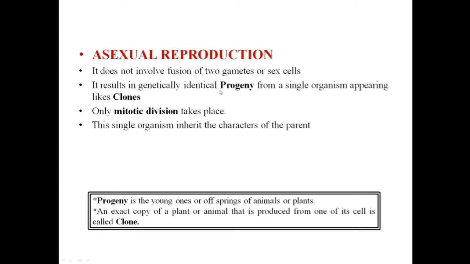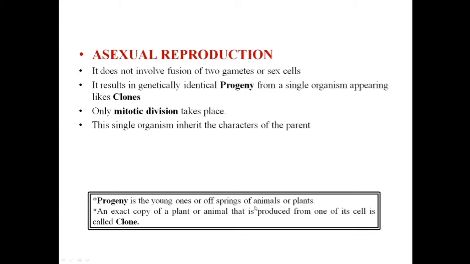Now one more thing we need to keep in mind is that if an organism is reproducing asexually, that is, only a single organism is involved, the division that takes place is mitotic division only. This mitotic division results in daughter cells that look exactly similar to the parent cell and therefore result in genetically identical progeny. Now what is progeny? Progeny is a scientific term used for the young ones or offsprings of animals and plants.